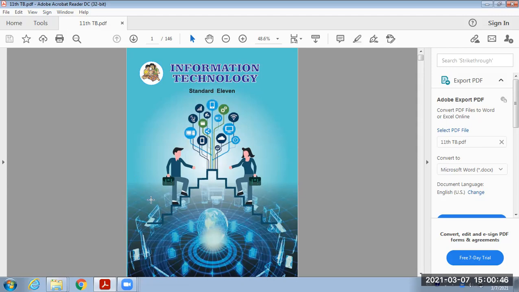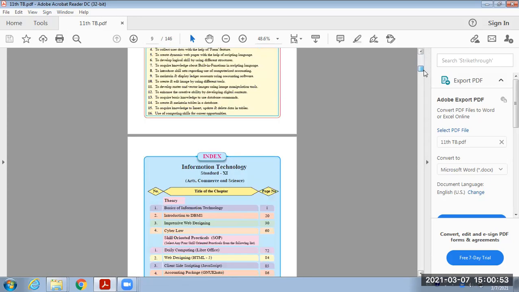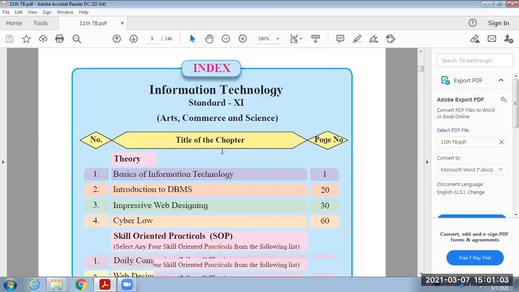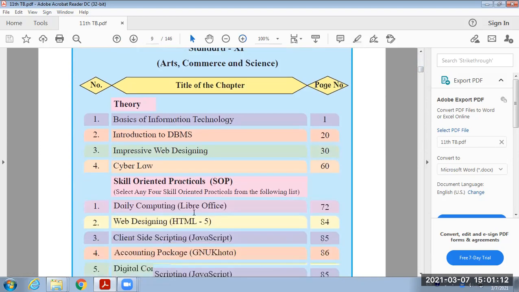Along with this theoretical part, here we are going to study 4 lessons. First one is the basics of computer handling, basics of information technology. The second lesson is introduction to DBMS. Third lesson is impressive web designing, and fourth lesson is cyber law.